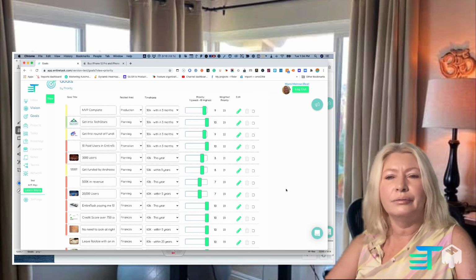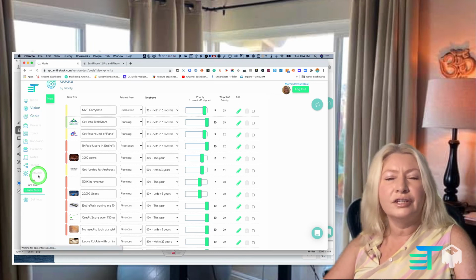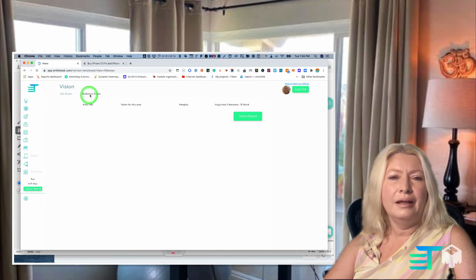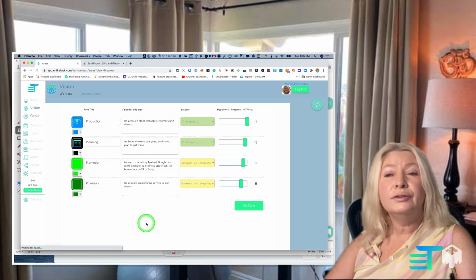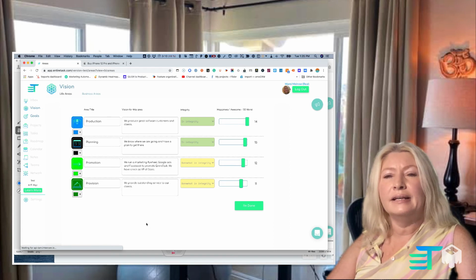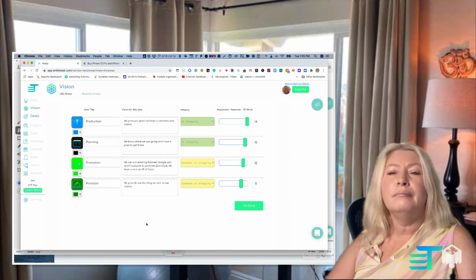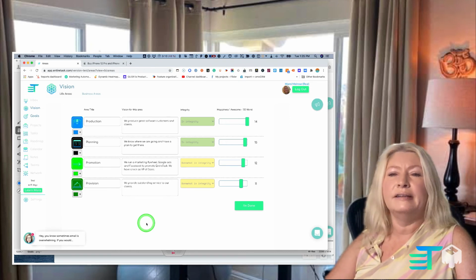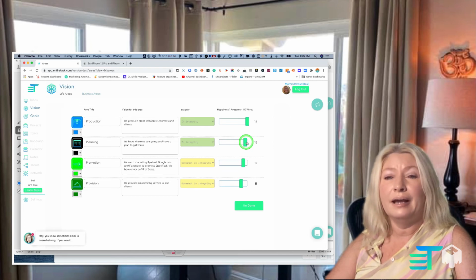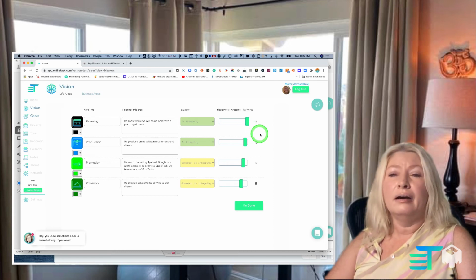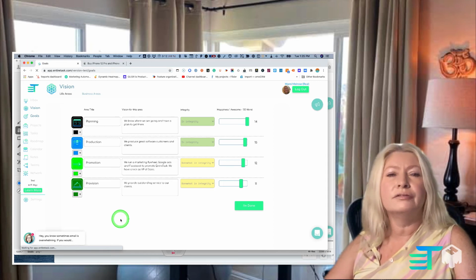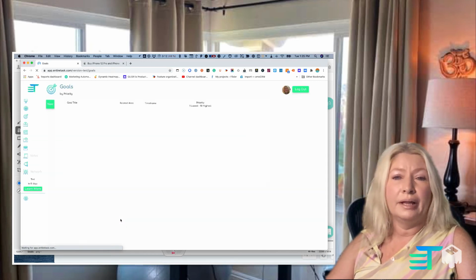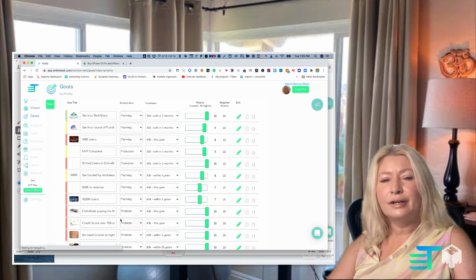This is part of our algorithm, right? So I can go back into Vision and click on my business areas. And you'll notice right now I've got production as the most important thing in my business areas of my life. And I want to change that so it's actually planning now. I'm going to crank that up to 14 and I'm going to move that down to 13. Now I'm going to go back into my goals and see what's actually happened as a result of changing that area of my life.